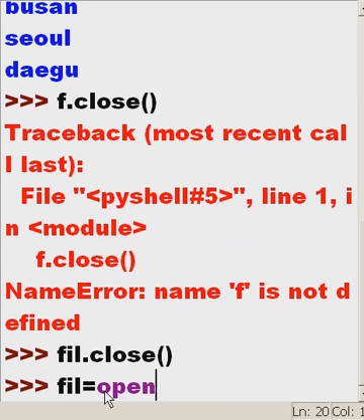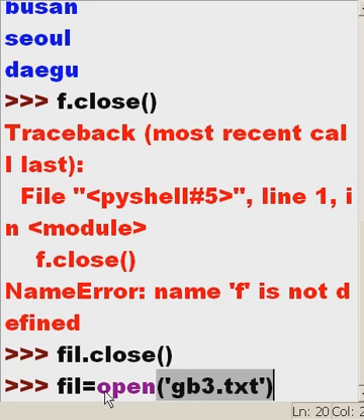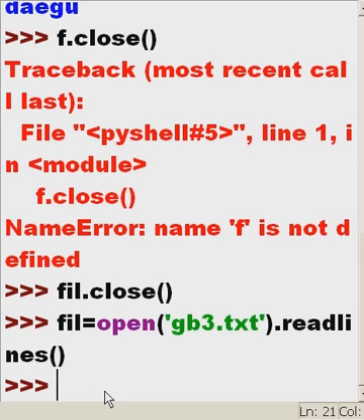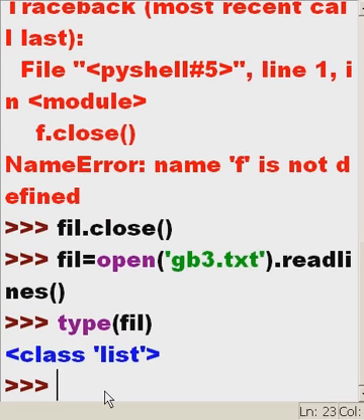File equals open, single quote, gb3.txt, single quote, close parens. Now, open gb3.txt dot readlines, open close parens. So file equals this file. Oh, read all the lines into file off of that gb3.txt. Okay. What type of data is file? No. It's a class list. What do you know? It's not a text IO wrapper anymore.